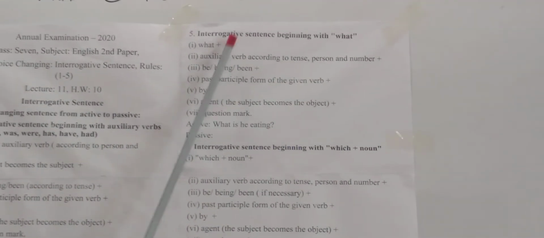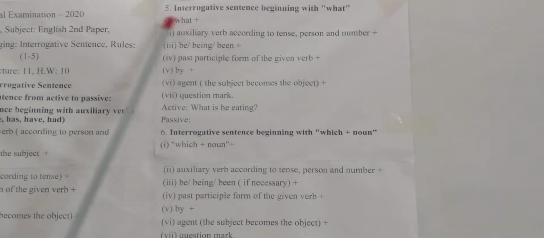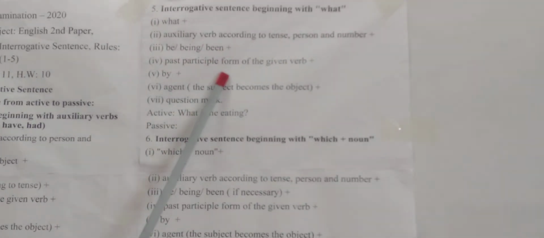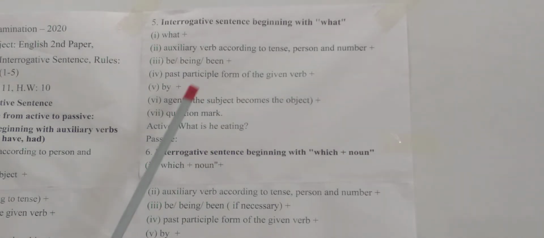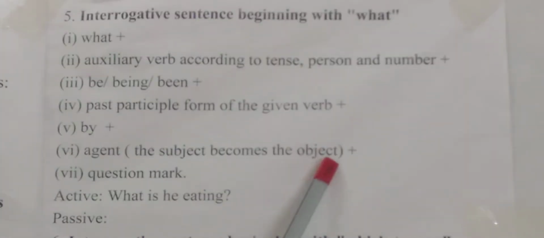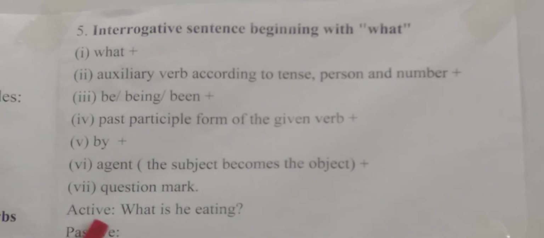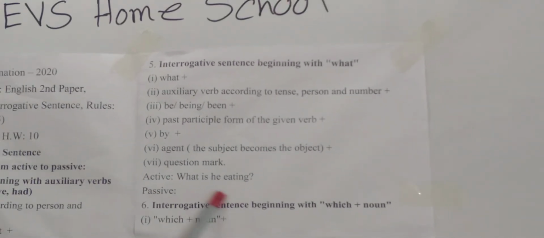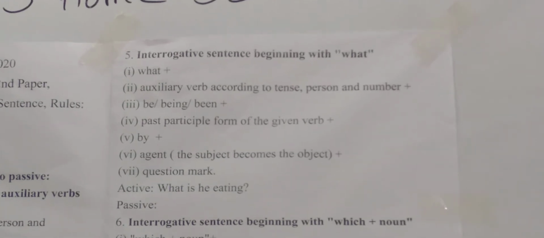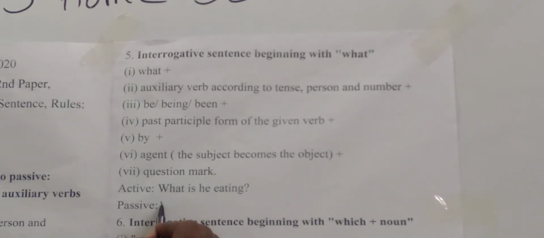Now we will go to our rule number 5. So look here, what is written here? Rule number 5. Interrogative sentence beginning with what. What, auxiliary verb according to tense, person and number, be, being, been, past participle form of the given verb, by agent. That means the subject becomes the object, question mark. Look at the example. What is he eating? So follow me.